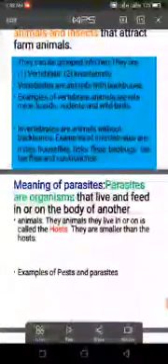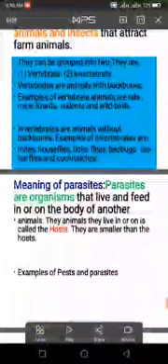So remember, our topic is the meaning of pests and parasites. Pests are animals and insects that attack farm animals. They are grouped into two, vertebrate and invertebrate. Vertebrate animals have bones in their body; they have backbones.